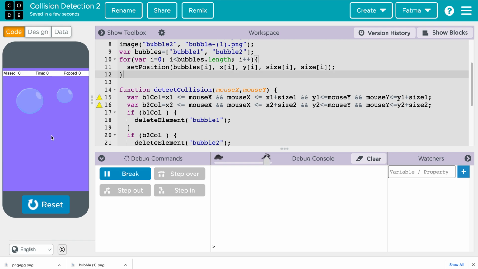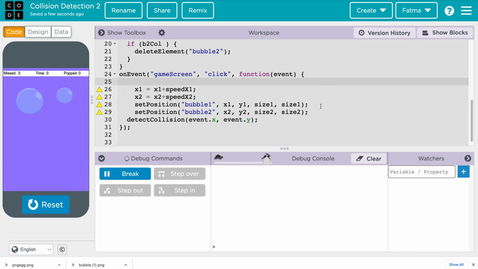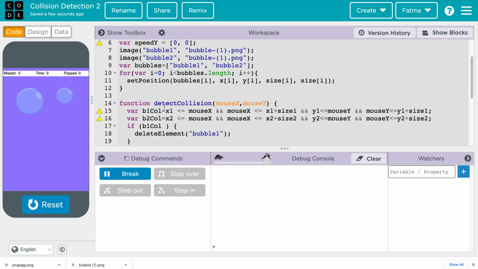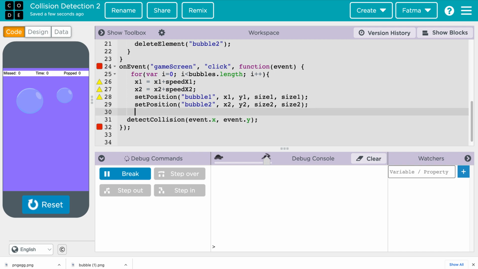And now what I need to do is move these elements with the mouse speed, right? Like this is again a repetition. And we want to only move the elements because when we delete the bubble, we don't want this bubble to show. So we are going to say for the same list, only show the bubbles that are on the screen in my list. So here, for bubbles.length, and we are going to call the collision, but we are going to move this only here, right?